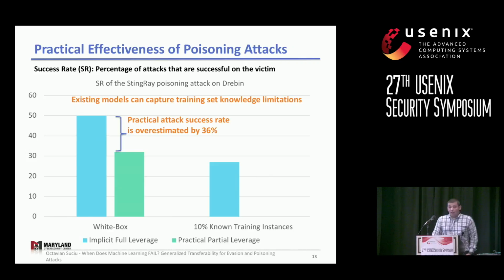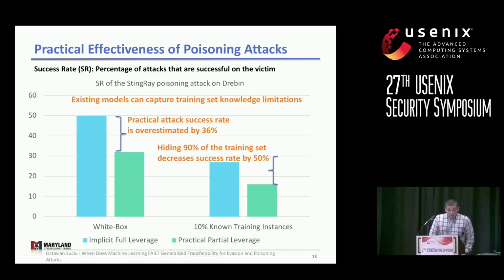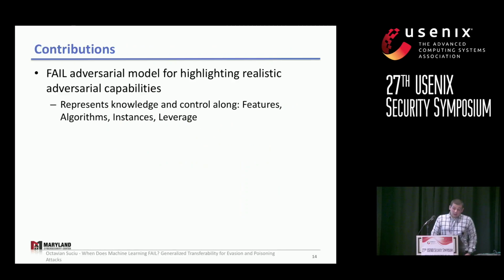However, if we look at the practical limitations on the leverage side, meaning the attacker cannot modify the program analysis features, we see that existing models overestimate the success rate of attack by 36%. And using that assumption, we see that hiding 90% of the training set decreases the success rate of the attack by half. So our contributions are as follows.